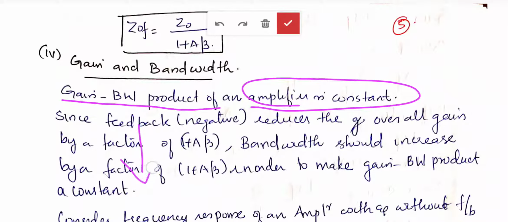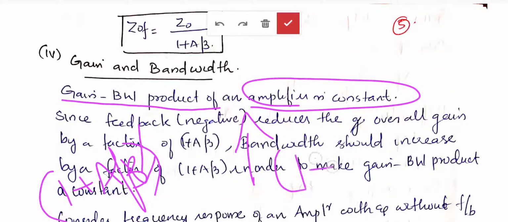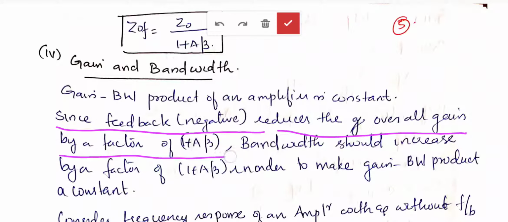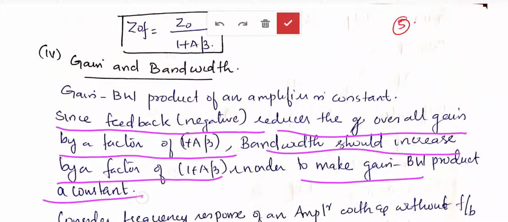Since the gain with feedback decreases, bandwidth has to increase. So gain decreased by a factor of 1 plus A beta means bandwidth should increase by a factor of 1 plus A beta. Then only the gain bandwidth product will be constant.